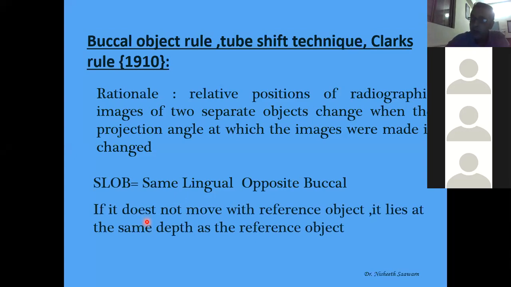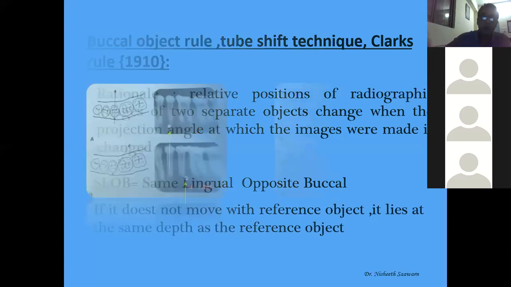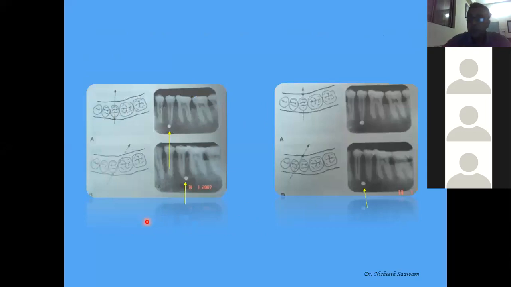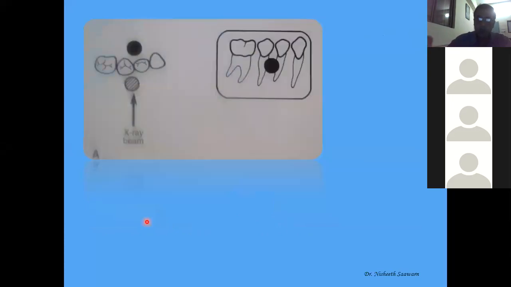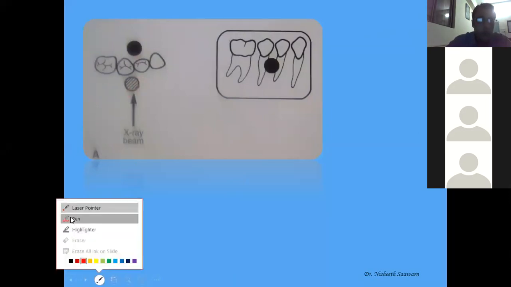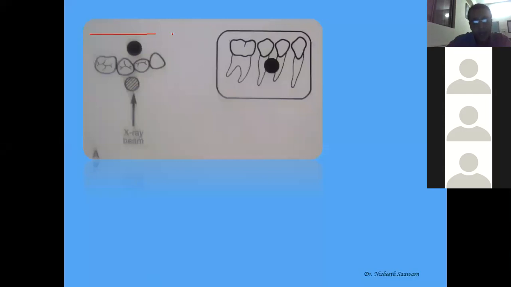Now, what is the reference? Our reference is the tooth. So see this two-dimensional radiograph. Try to understand; I'll first make you understand this picture. I have an X-ray beam here. I have two objects, one this dark shadow, one this shaded thing. I pass one X-ray beam from here. If I keep the X-ray film over here, both will be cast at this place, one over another, like this.